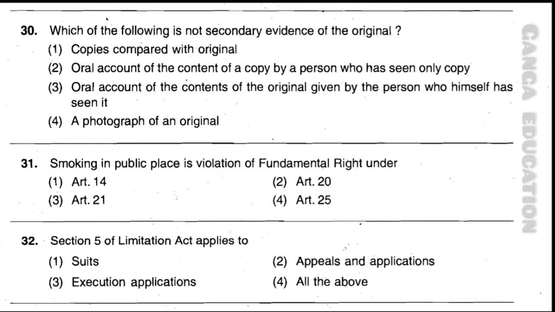Option 3, oral account of the contents of the original given by the person who himself has seen it. Option 4, a photograph of an original. And the correct answer is option number 2, oral account of the content of the copy by a person who has seen only the copy.